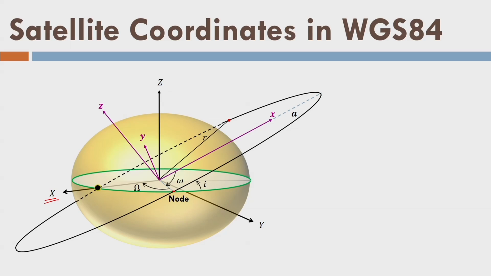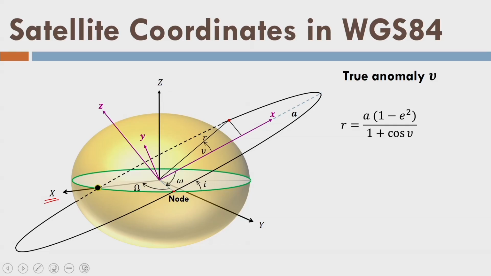Here I need to define the position of the satellite by one more coordinate so that I can fix its location anywhere in the orbit. So this angle is called the true anomaly, mu. This is the variable that is fixing the 2D location of the satellite in the orbital plane. Now using these 2 variables, r and mu, I can define any position in a satellite orbit. So I can write r here like this. This is the eccentricity of the elliptical orbit, which is close to a circular orbit. It is representing a position of the satellite.